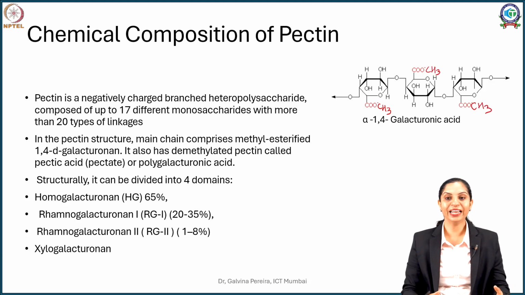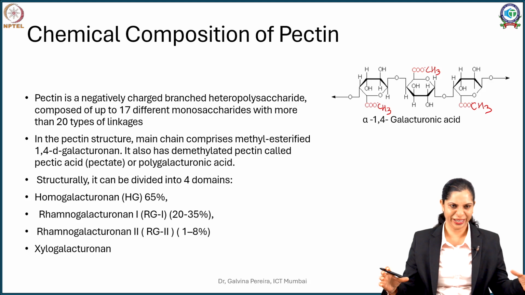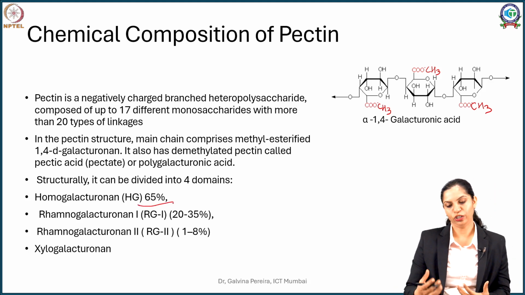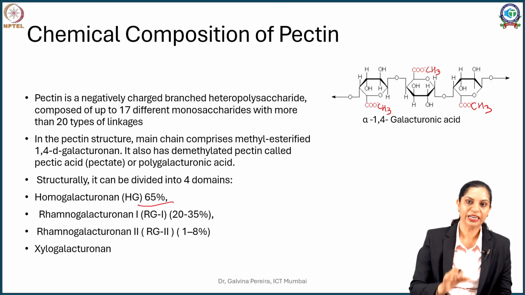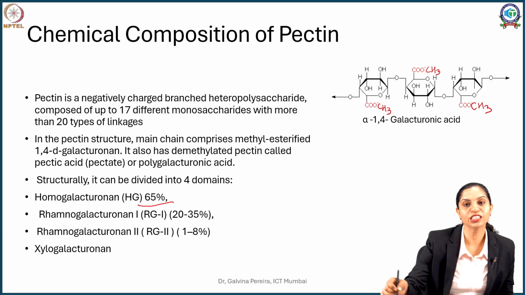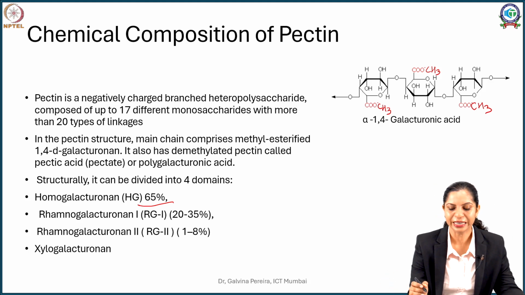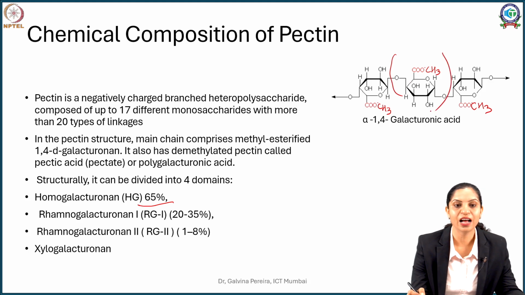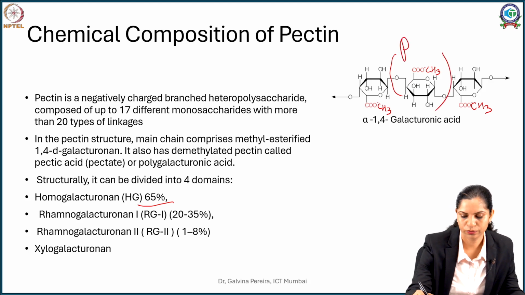The biggest part of your pectin, about 65%, is actually the methyl esterified derivative of galacturonic acid. We call it homogalacturon. Now this is 65%, so what is the remaining percent? Imagine this polymer going a little longer, increasing in domain, and in between the sugars are replaced by rhamnose.